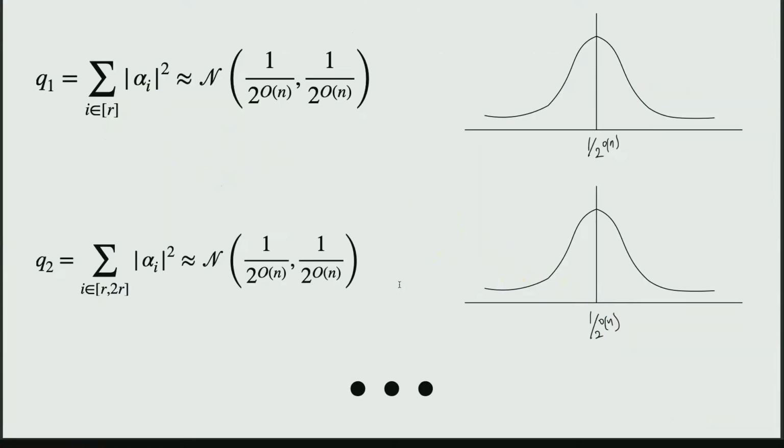You can consider the first block, sum up all the entries in that block to get Q1. Consider the second block, sum up all the entries in that block to get Q2, and so on. All these different Qi's are close to IID Gaussians. The mean is not going to be 0 anymore. It's going to be shifted, but that's not a problem.